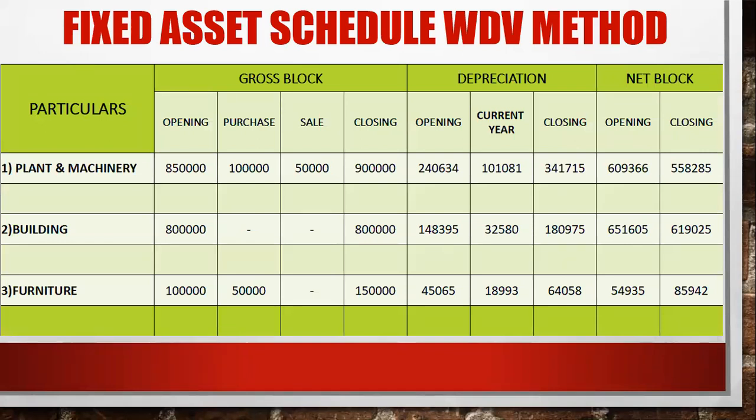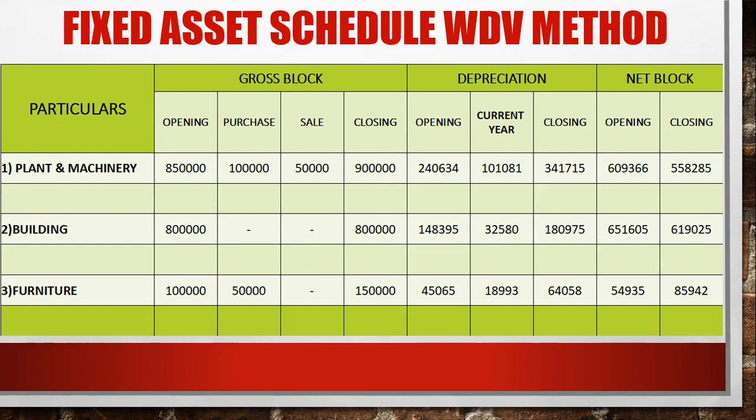Okay. So how will you get your gross block closing? As I told you, you have to do opening plus purchase minus sale. So in this situation, plant and machinery opening was 8 lakh 50. You have made purchase during the year, so 8 lakh 50 plus 1 lakh, that is 9 lakh 50. You have made a sale also, less 50,000. So how much closing is there? Plant and machinery closing is 9 lakh rupees. Okay, clear everyone? Did you understand how to find the gross block closing?